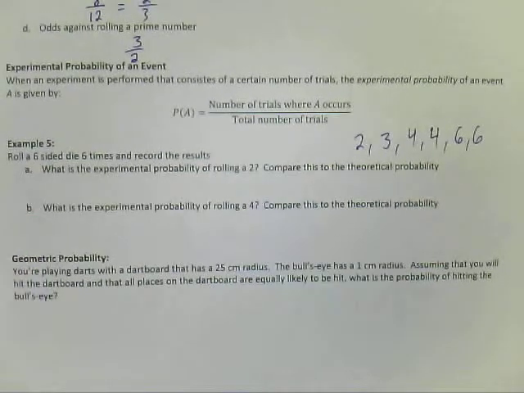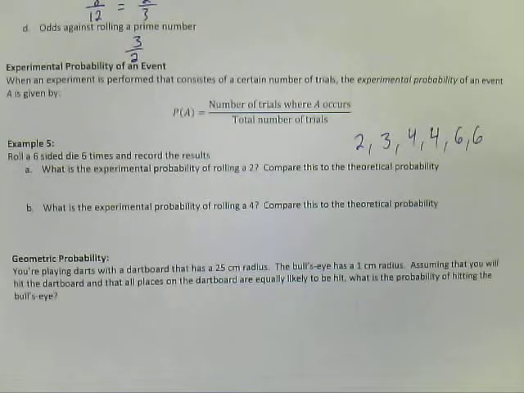So you can see that this is different than theoretical probability because with a theoretical probability we should expect if we roll the die 6 times we should expect to get 1 once, we should expect to get 2 once, we should expect to get 3 once, 4 once, 5 once, and 6 once, but that didn't happen. I got 6 twice, I got 4 twice, and I didn't get 5 and I didn't get 1.